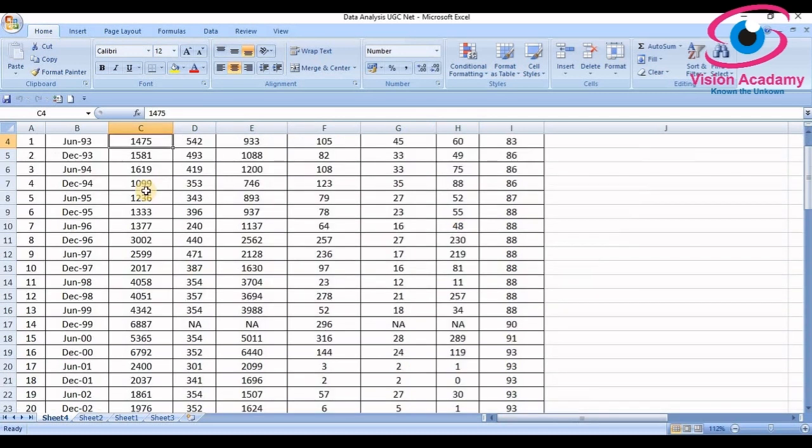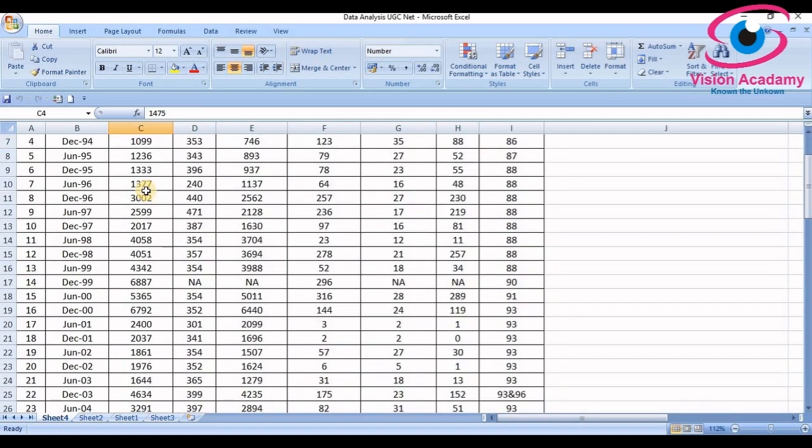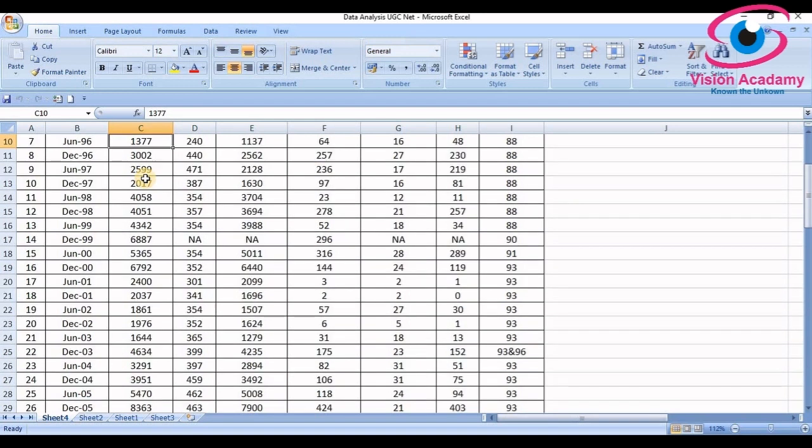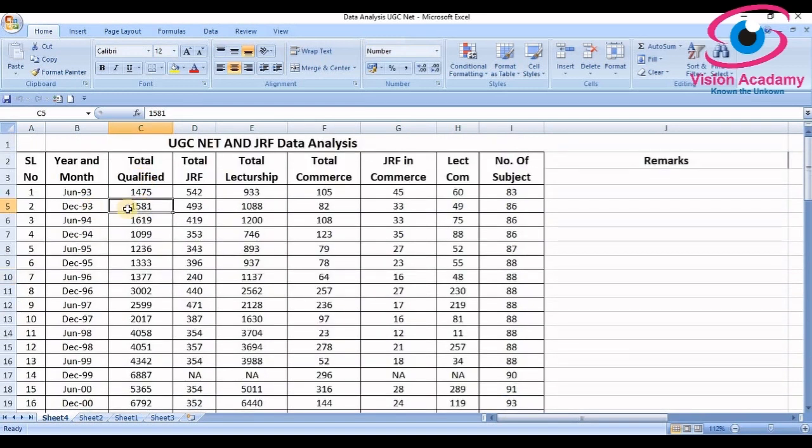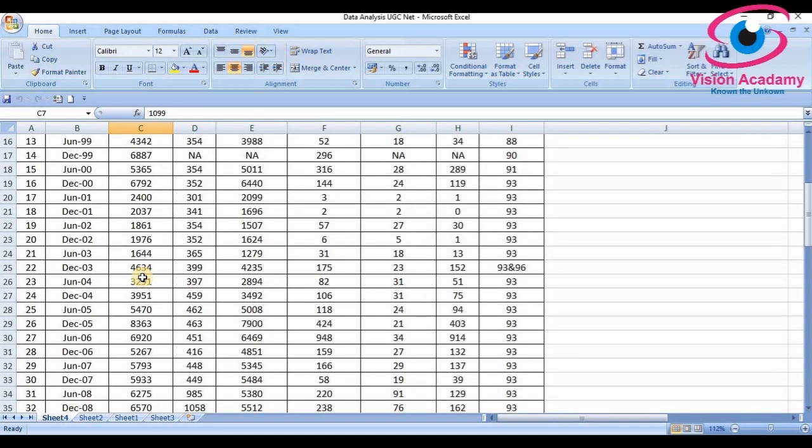As I scroll down, there is not much difference for each session. You can look here: in 93, 1,581; 94, 1,619; and in December 94, there is a decrease, about 1,999 candidates qualified. And there is not much difference till 2010.